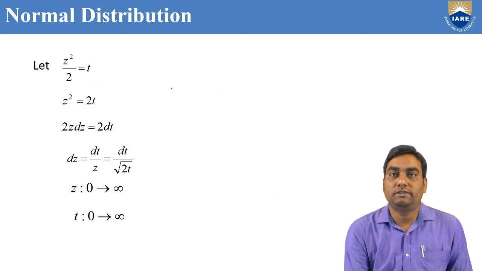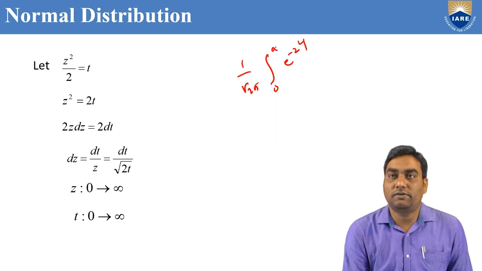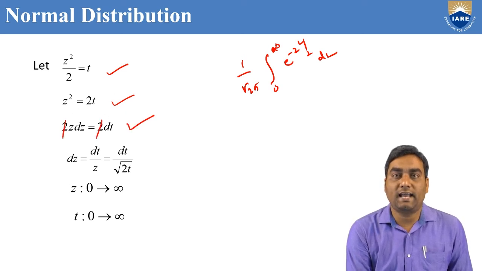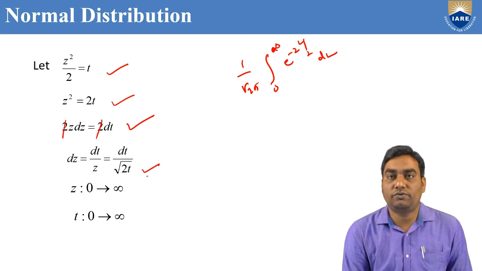Now we can evaluate the integration 1/root(2 pi) integral from 0 to infinity of e to the power minus z squared by 2 dz. Let z squared by 2 equal t, so z squared equals 2t. Differentiating both sides, 2z dz equals 2 dt, so dz equals dt/z, where z equals root of 2t.